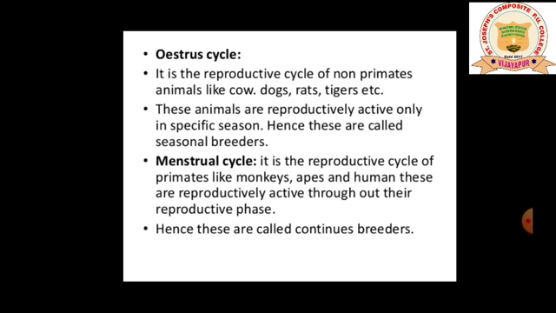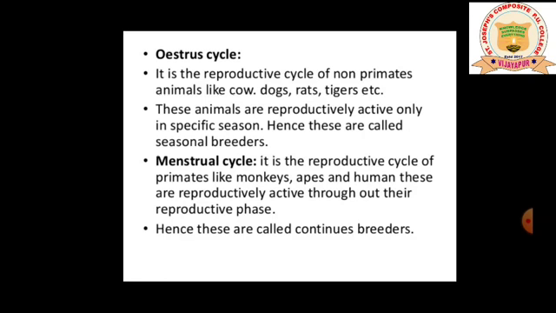Coming to the menstrual cycle, it is the reproductive cycle of primates. Primates are nothing but monkeys, apes, human beings. These are reproductively active throughout their reproductive phase. There is a phase where they stop the menstrual cycle, my dear students, after a certain age like 45 to 50 years.